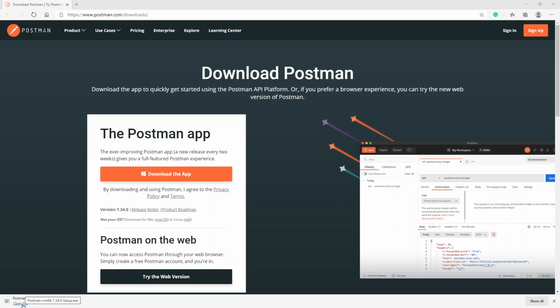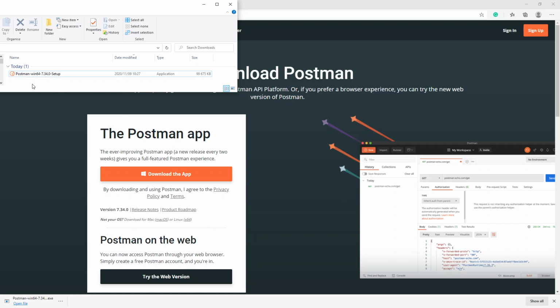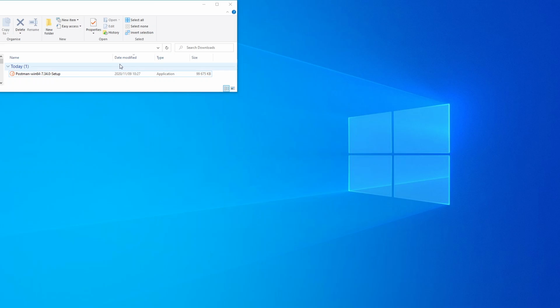Okay, once it's downloaded, you can either click on this open file option, or what I normally do is I just go to my downloads folder. There you can see the setup file. So I'm going to minimize all the other screens, just double click and start installing.